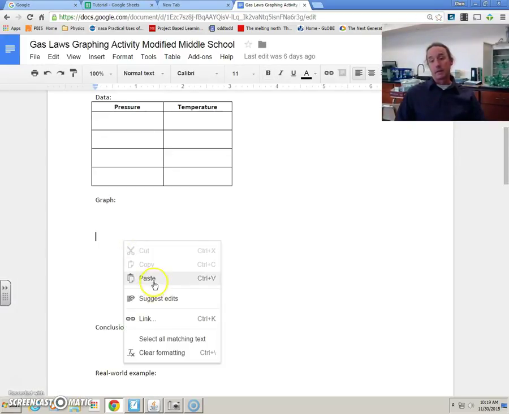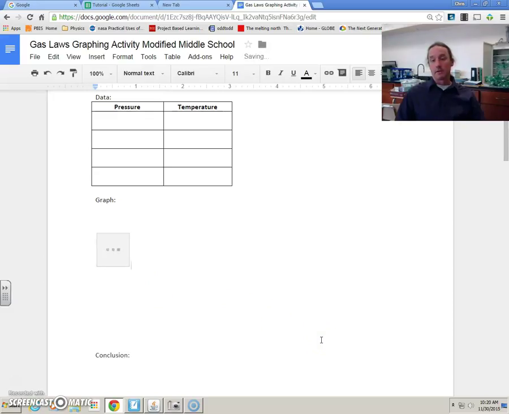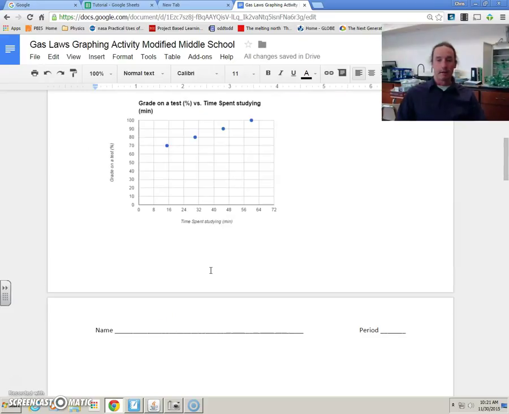So I paste it there, and the graph will appear in my doc in just a couple of moments. There you go. You can use this for making any Google graphs you want.